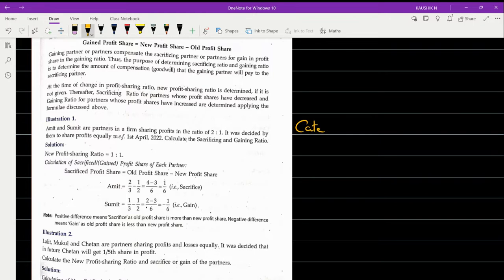We are going to first deal with the category 1 problem. I'm going to categorize it into 1 and 2. So let us take the category 1 problem, where you have your old PSR and the NPSR of all partners. We'll work out the exercise problem as well as the illustration problems, both in parallel, so that you need not worry. Let's first read the question.